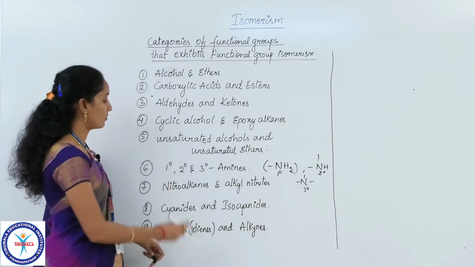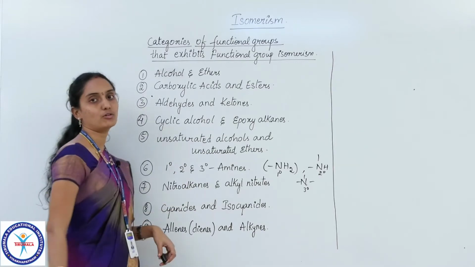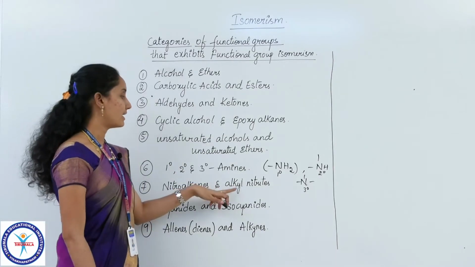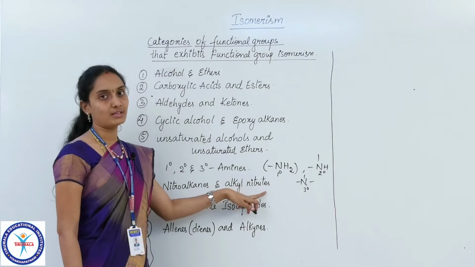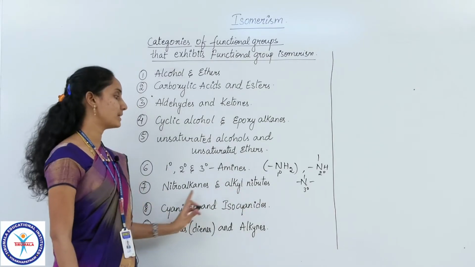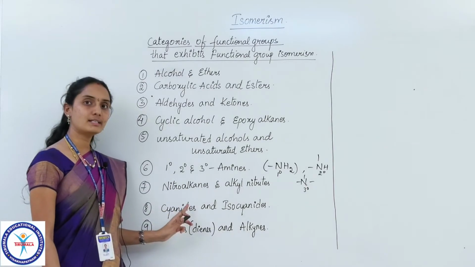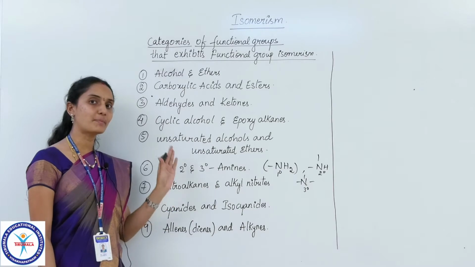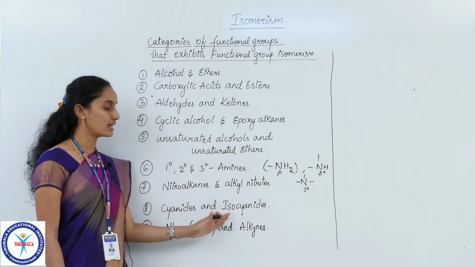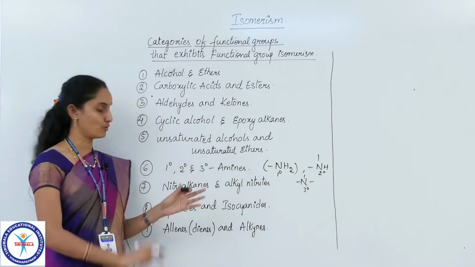Now nitroalkanes, alkanes containing the nitro group. Nitro group means the NO2 group, and alkyl nitrites, where the nitrite group means the ONO group. These two exhibit functional group isomerism. And cyanides, the compounds containing the C triple bond N group, and isocyanides, the compounds having the linkage N triple bond C group.